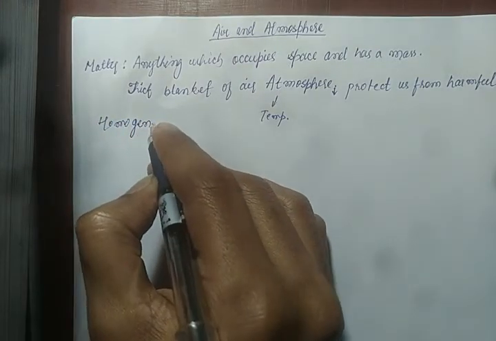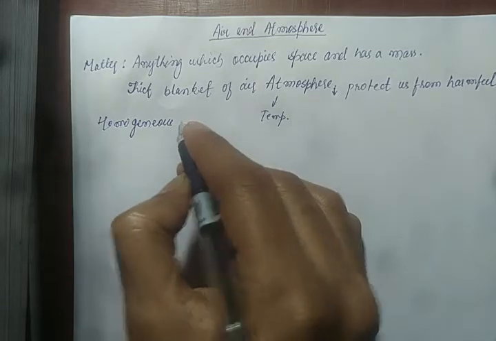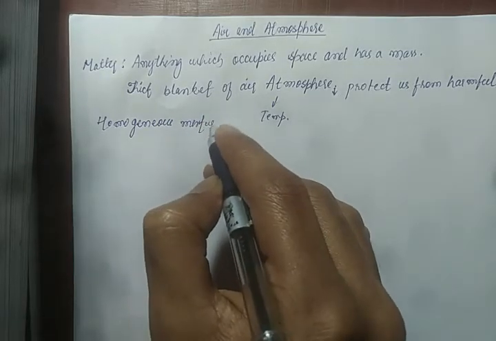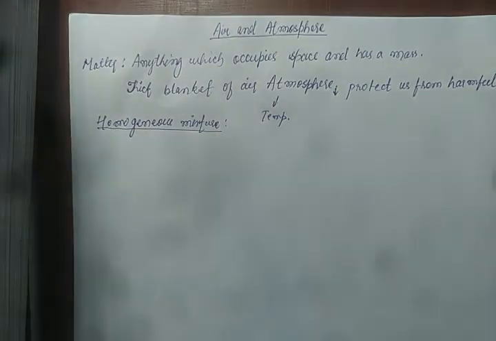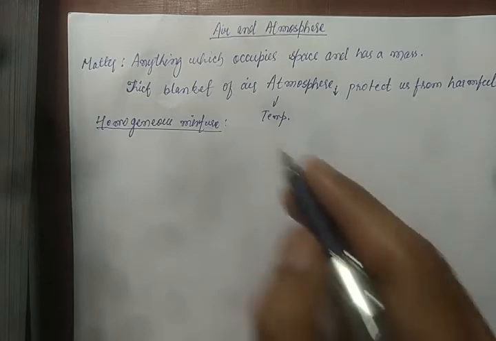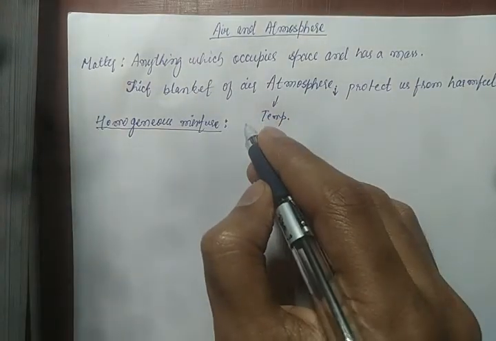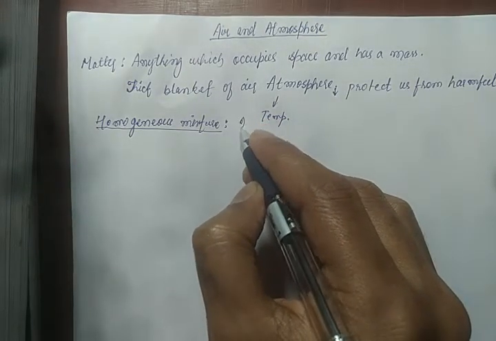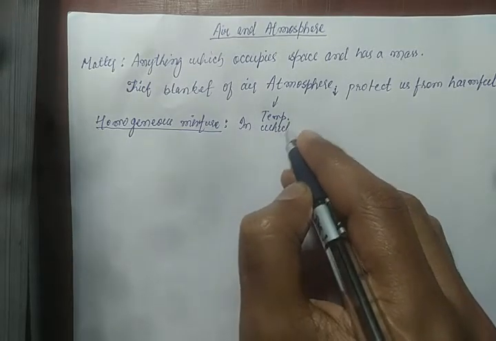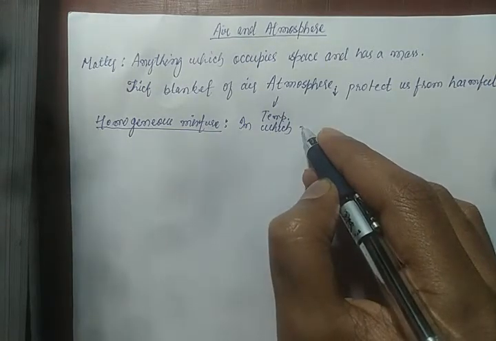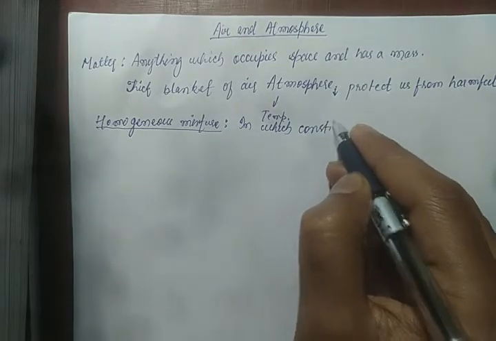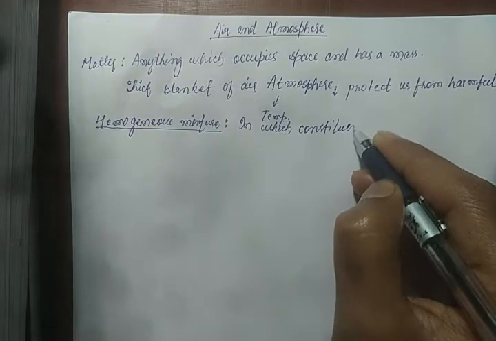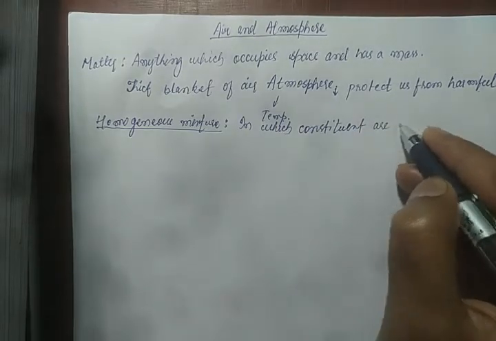Homogeneous mixture means that type of mixture in which the constituents are uniformly distributed.